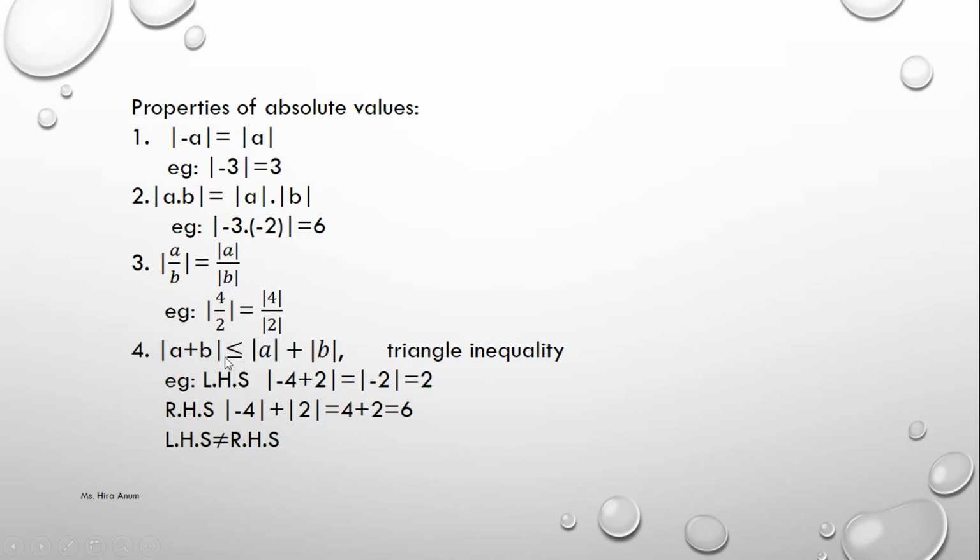Mod of a plus b is less than or equals to mod a plus mod b. This is the triangle inequality. Minus 4 plus 2 equals minus 2, mod 2, but mod minus 4 plus mod 2 equals 4 plus 2 equals 6. The left-hand side does not equal the right.